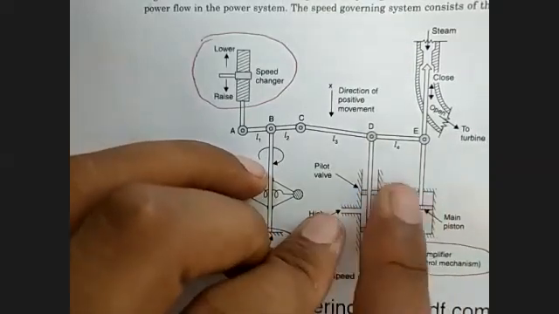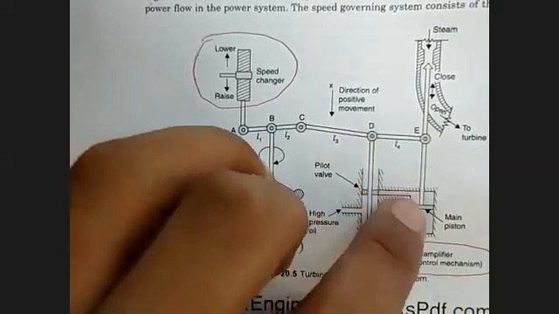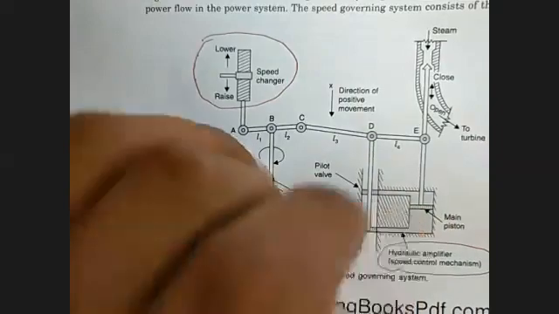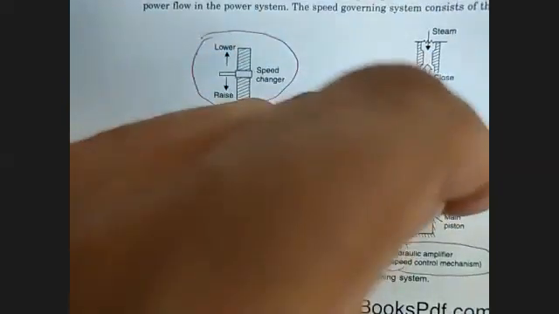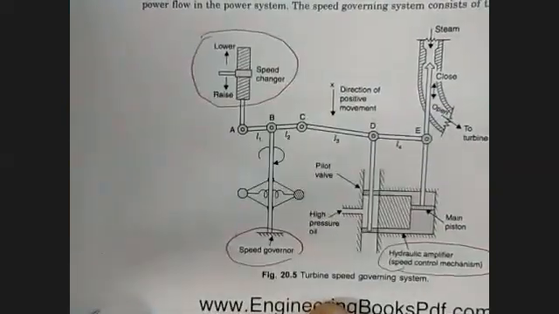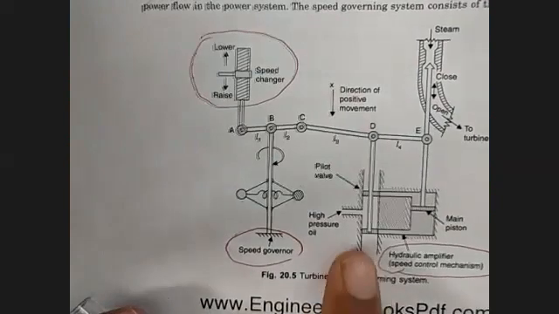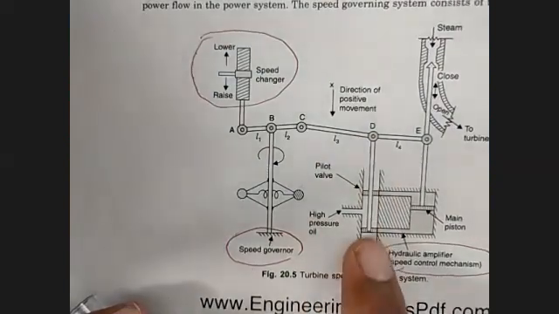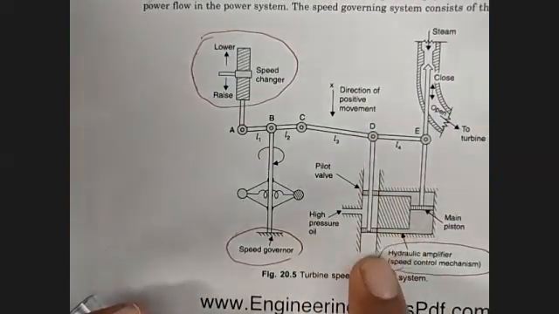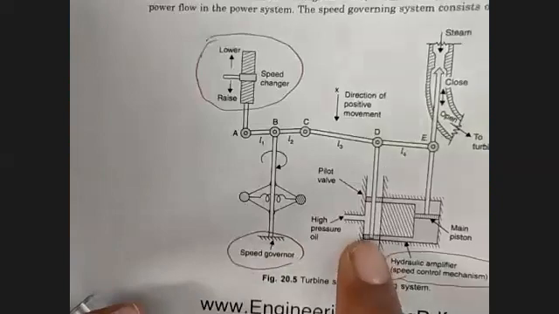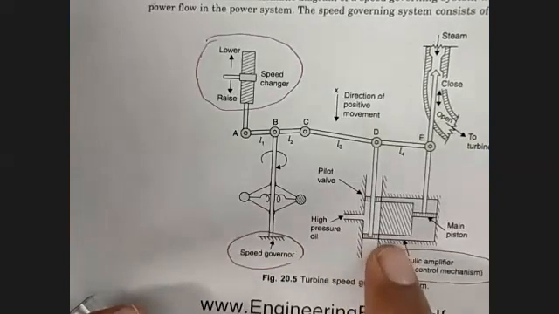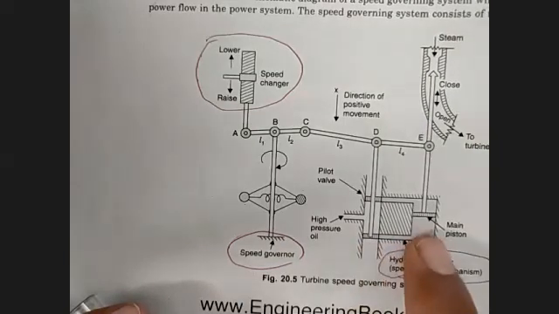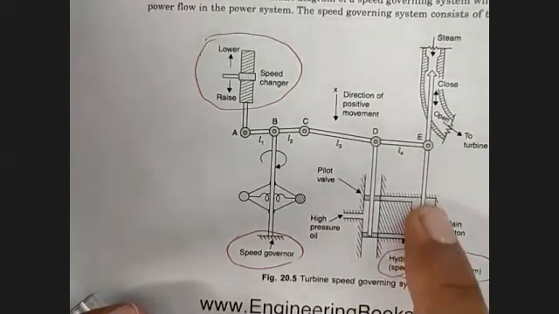And then due to this upward direction movement, this main piston will be moved downwards, because we have taken oil from upward direction. And if this D point is lowered, then your oil will be flowing from this down point. And then on the basis of this down point, your piston will be moved up.